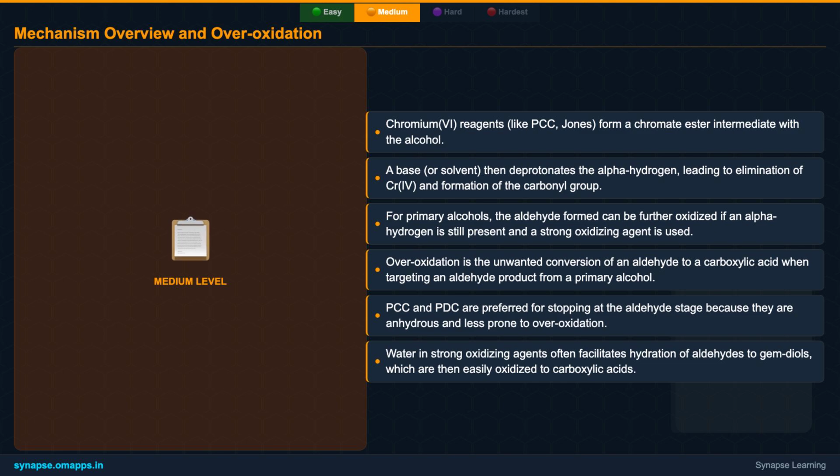If an aldehyde is formed in the presence of water and a strong oxidant, it can hydrate to a gem-diol, which is then readily oxidized to a carboxylic acid. This is why anhydrous reagents like PCC are vital when you specifically aim for an aldehyde product.